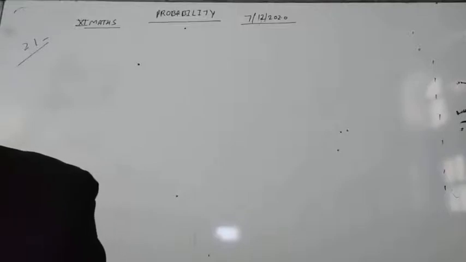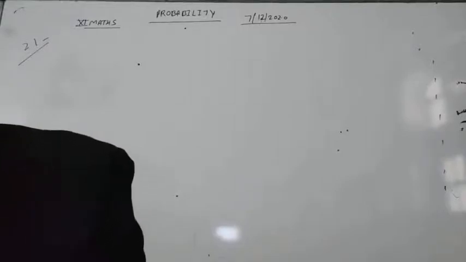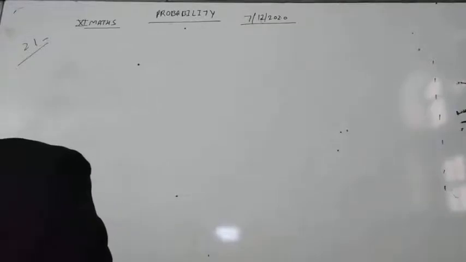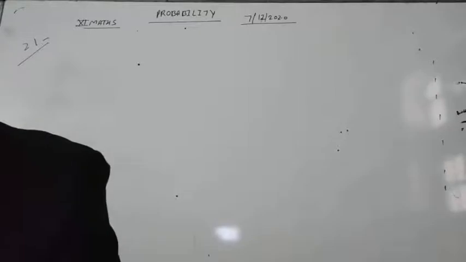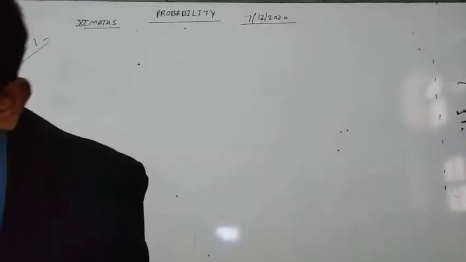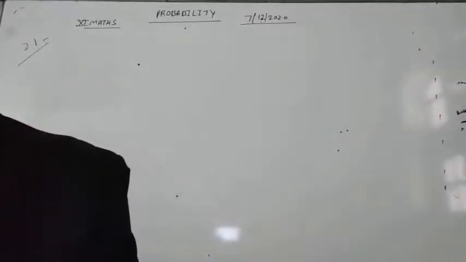So in this question we are given the probability of opting NCC. The probability of opting NCC will be what? 30, and the total is given as 60. So the probability of opting NCC will be 30 by 60. Similarly, the probability of B, the event that a student opted for NSS, will be what?